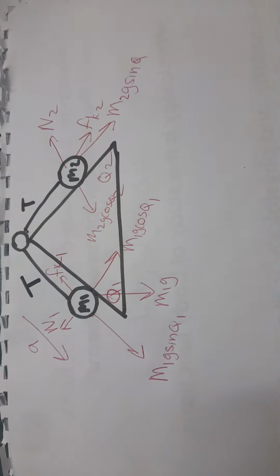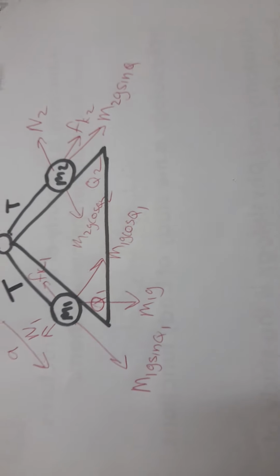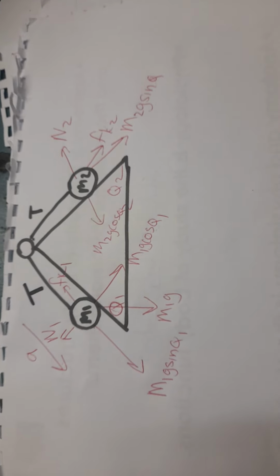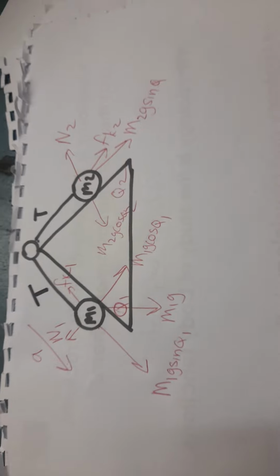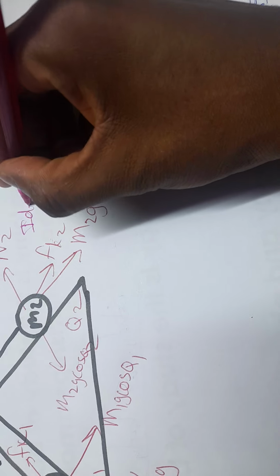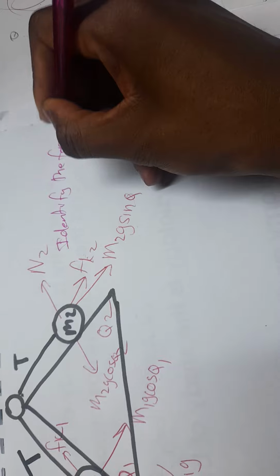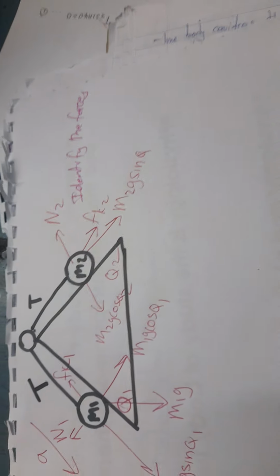Yes, this is possible because this mass can be bigger than this mass, and it causes the system to move in this direction. So in this question, the first thing we are going to do is to identify the forces which are acting. How do you identify the forces?